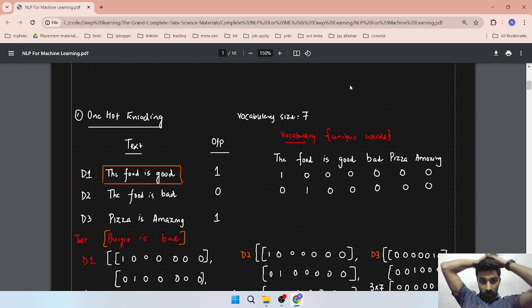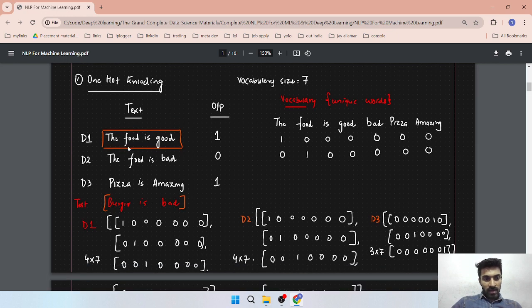Basically in one hot encoding we will give one value to the text. The name suggests that in one hot encoding we have to give a one to this encoding. Now suppose you have sentences: the food is good, the food is bad, pizza is good, burger is bad. Suppose we have a three-document data set, d1, d2, d3.